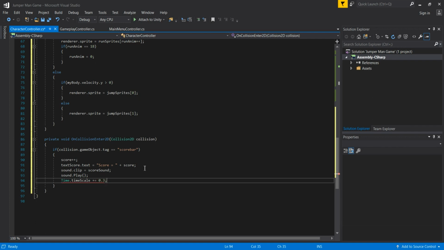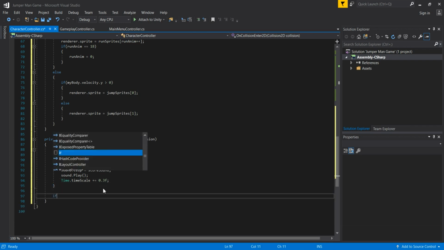So whenever we touch our score bar, and you will see later what the score bar is, we are going to increase our score by 1. We are going to transfer that to our Unity editor in order for this to be visible on the screen, so passing here score plus score integer. We are going to play our score sound clip, and then our game will be faster by this 0.3 f. Yeah, that is what happens if we touch our score bar.